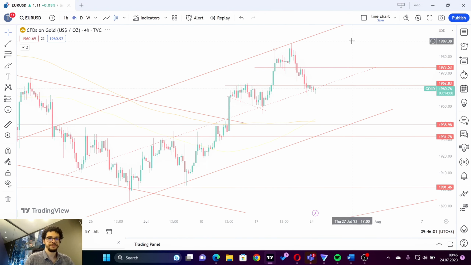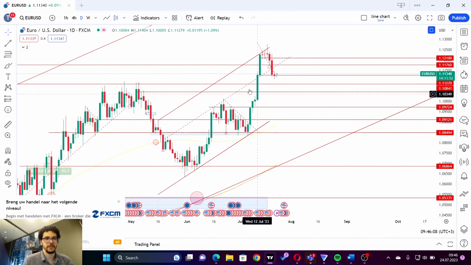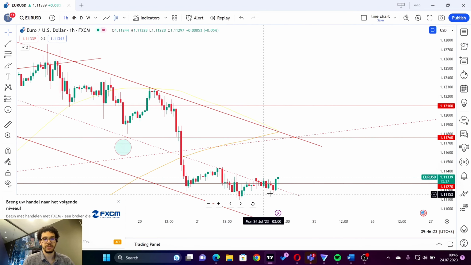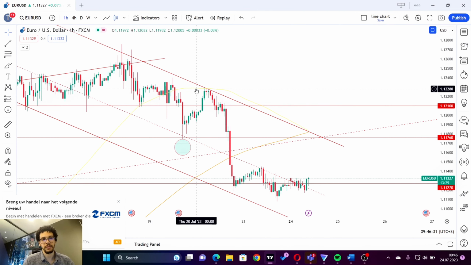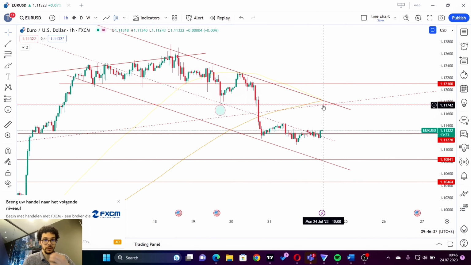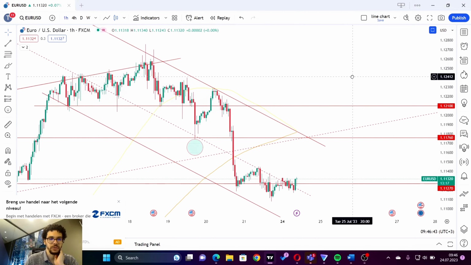For euro dollar, it's similar on a daily basis. We can see we have a bullish trend. We touched 1.125 as a resistance. We saw some dojis here. A correction was expected, but right now we may stabilize around this, coming back toward 1.118, around the 100 moving average, the 200 moving average, plus the upper parallel of the downtrend, the down channel that we have here. So we may see a possible correction toward this level. After it, we may come back down in terms of euro dollar.